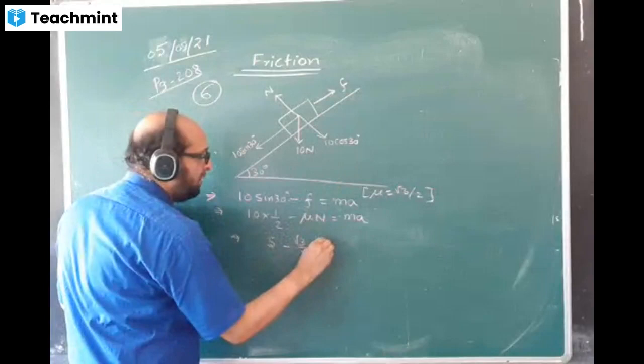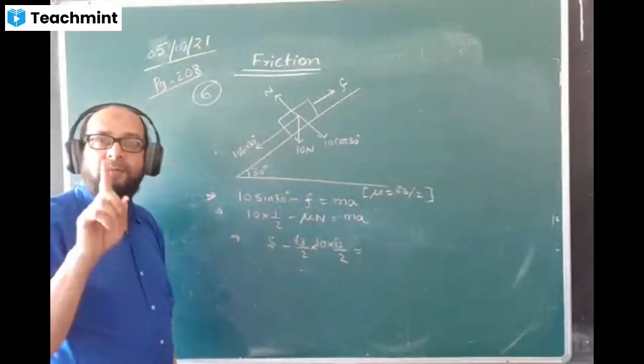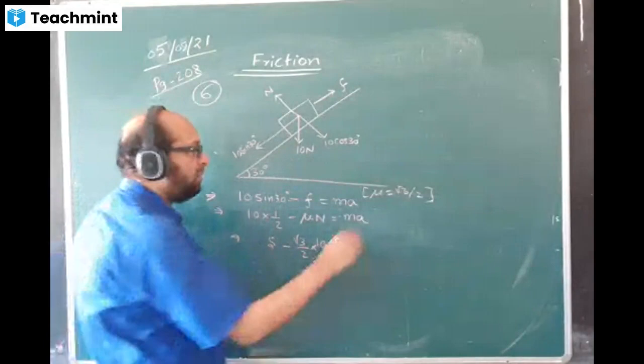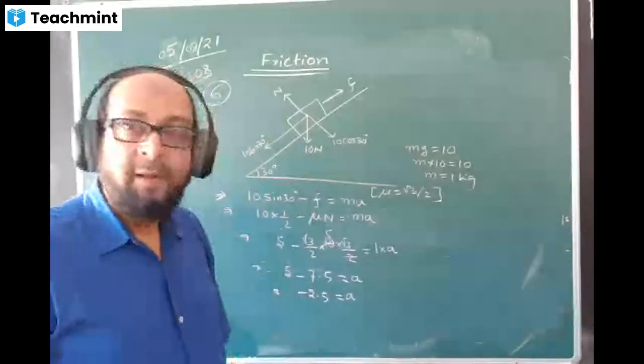So you are lagging. The weight. Maybe how much mass one is. Here mass value 1 into 8. So the answer is coming minus 2.5.